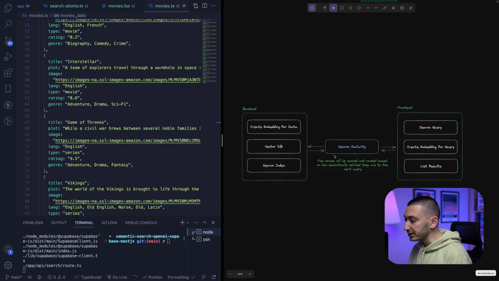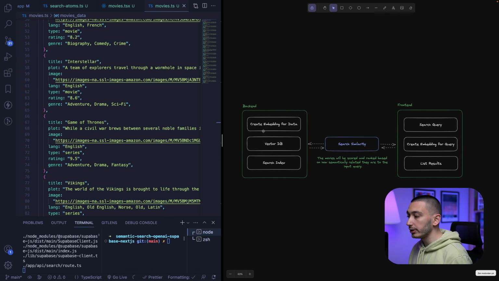For that purpose, first we need to create our embedding database, a vector database, with Supabase. And we need to fill this database with embedding data, right? For that purpose, we should create embeddings for our movie data. Then we can fill our vector database. And lastly, we need to create a search index to make search queries faster.